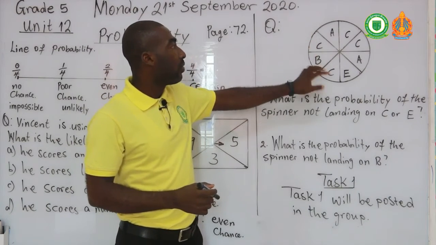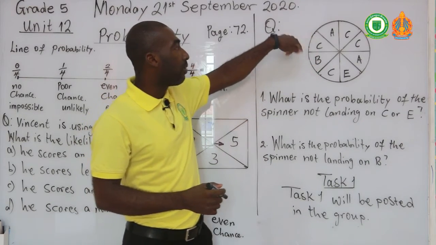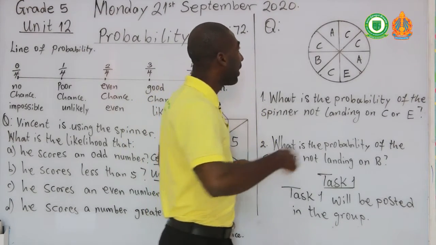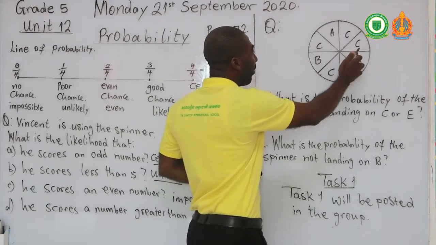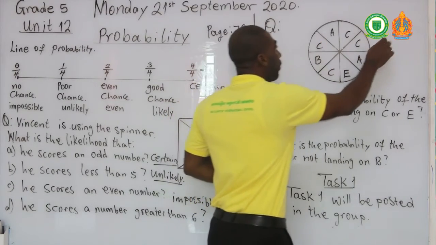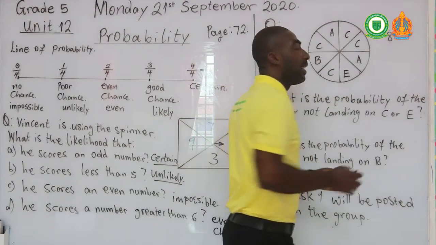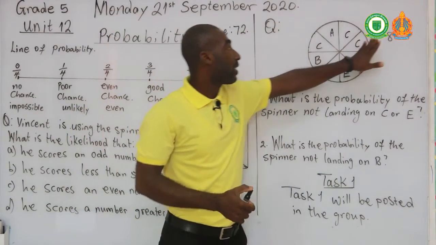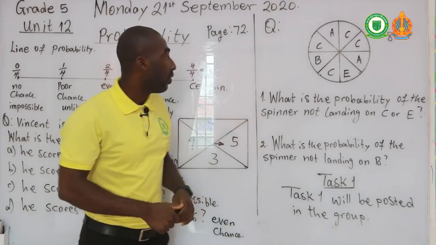The first thing you need to do is count the number of sections. We have 1, 2, 3, 4, 5, 6, 7, and 8. So our spinner is divided into 8 sections, so we write that 8 over there.